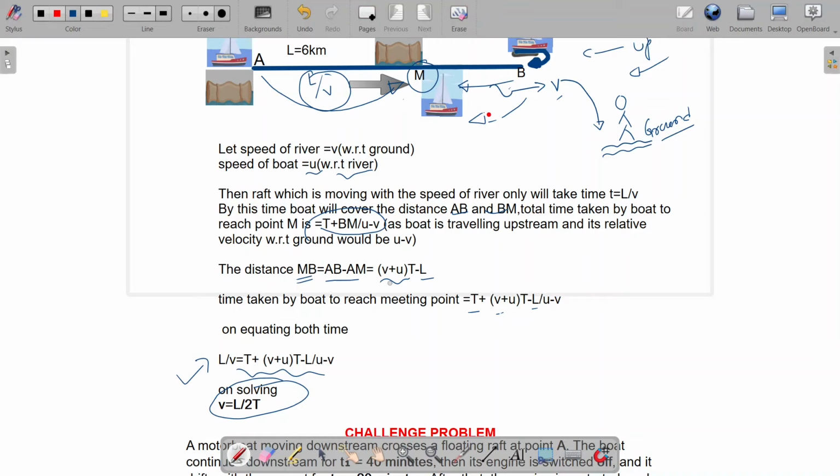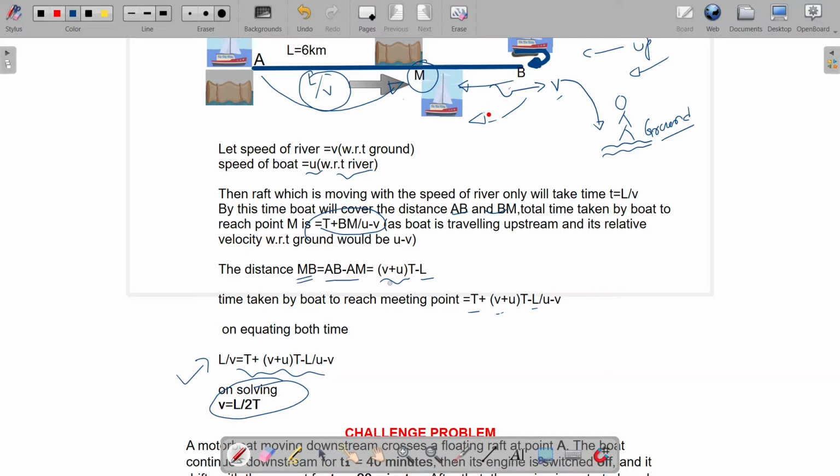So the time for both objects to reach the meeting point has to be the same. So we may equate both the equations: L/v = t + ((v + u)t − L)/(u − v). So we are just equating the time. It is nothing rocket science, it's a very simple thing. You can do this calculation at your end also. If you just solve it, you will get the velocity of flow of the river as L/2t.